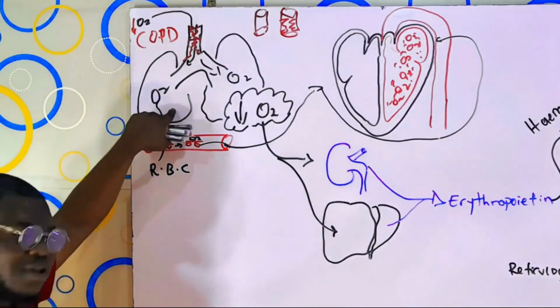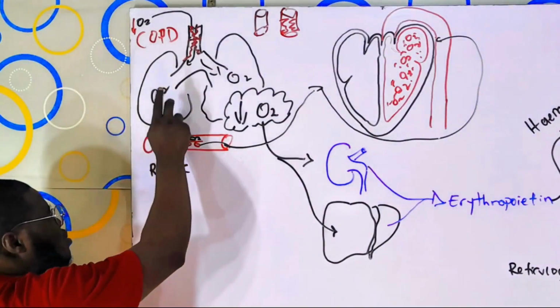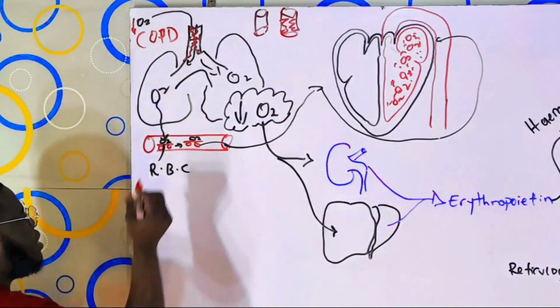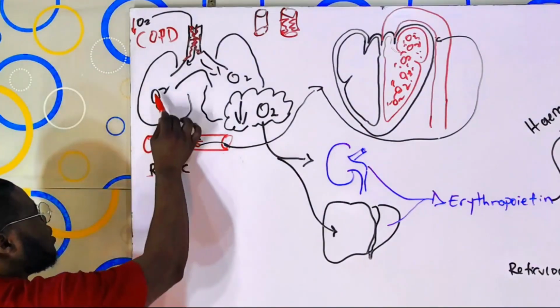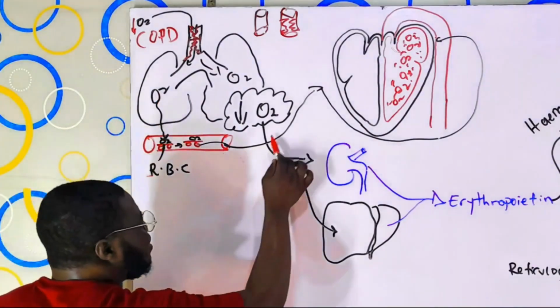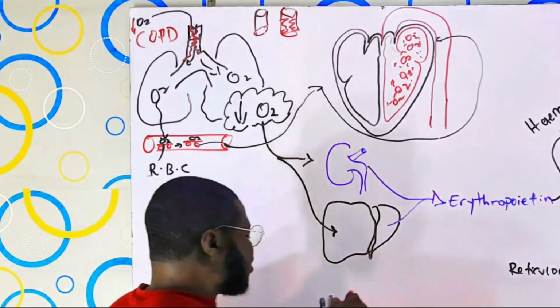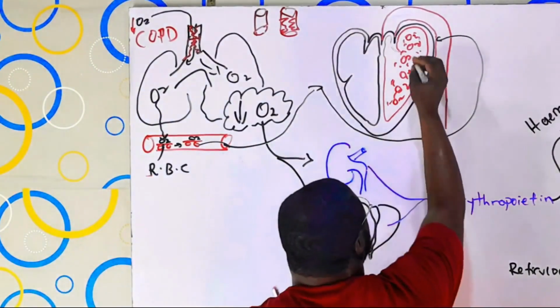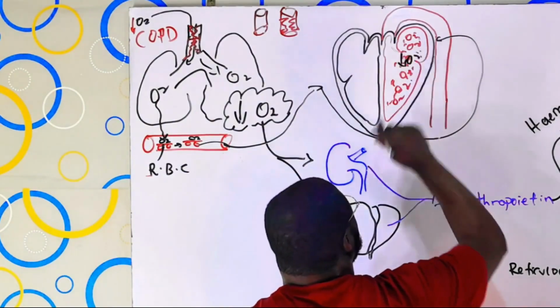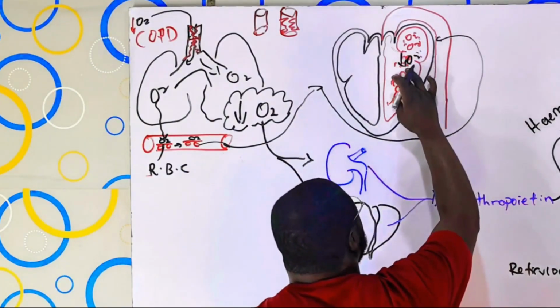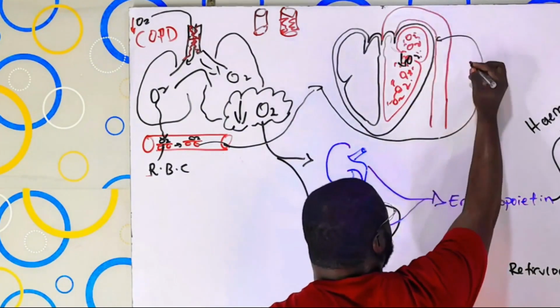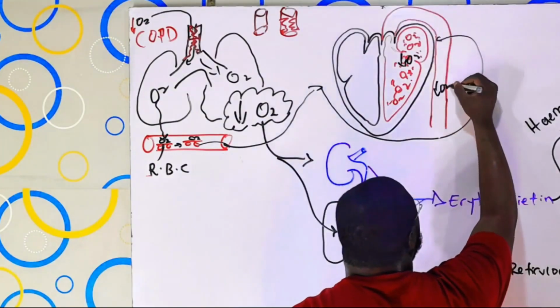And when there is a reduction in the amount of oxygen getting into the lungs, it means the red blood cells won't be really taking a lot of oxygen. They won't be taking it back to the what? Back to the left atrium. So if there is a reduction in the amount of oxygen getting into the left atrium and the left ventricle, the amount of oxygen moving in the aorta is going to be what? Is going to be low as well.